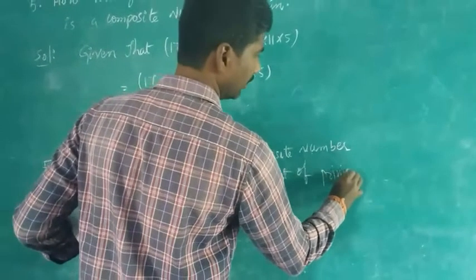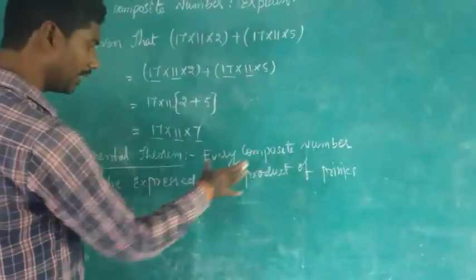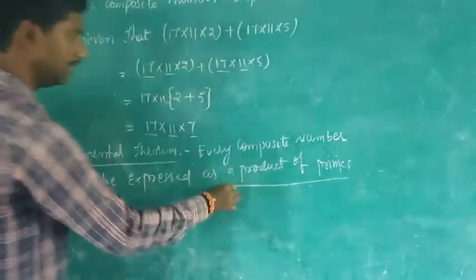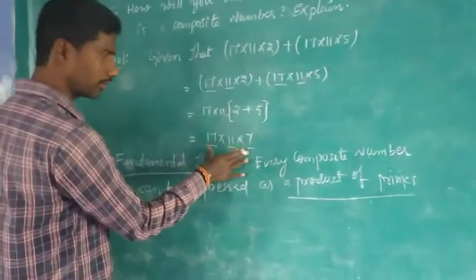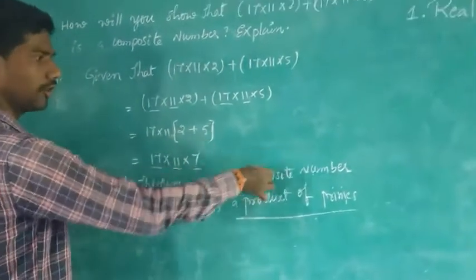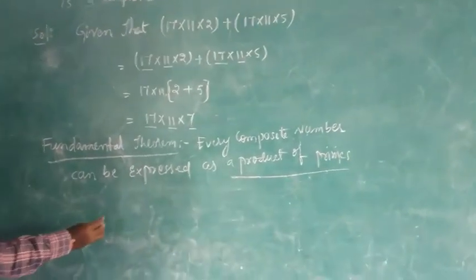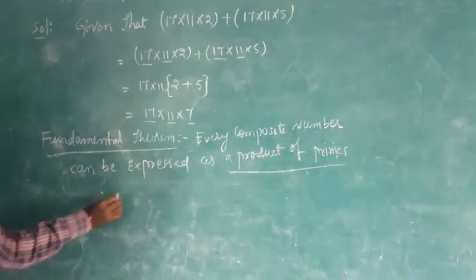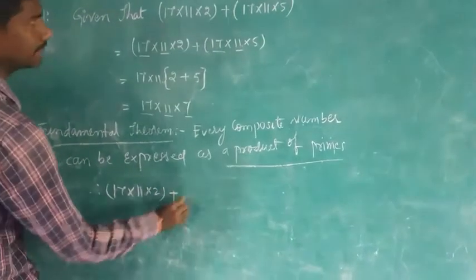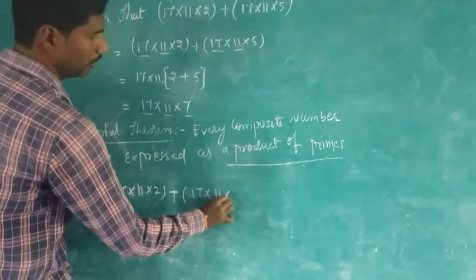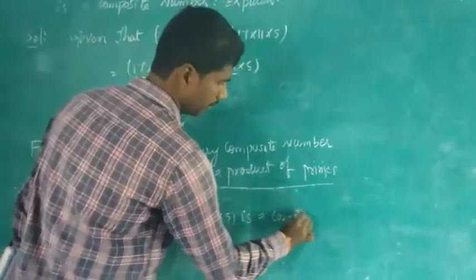That is enough. Yes or not? Every composite number is expressed as a product of primes. See this, these are the product of prime numbers. So indirectly, as a product of these prime numbers, the whole number will be a composite number, you can tell. Therefore you can write that 17 into 11 into 2 plus 17 into 11 into 5 is a composite number.